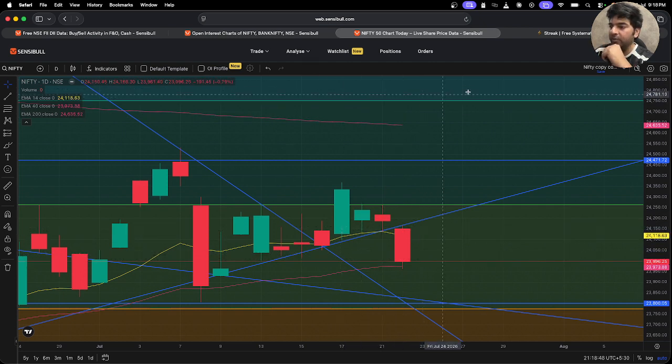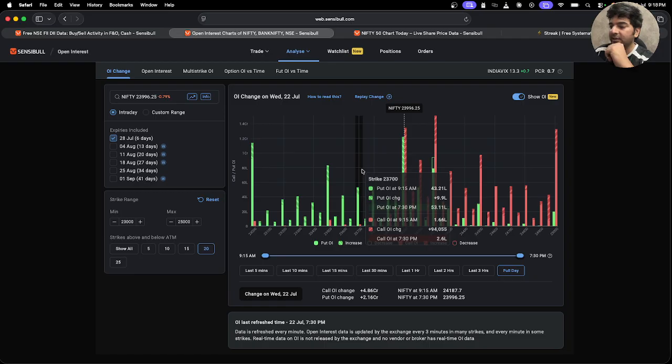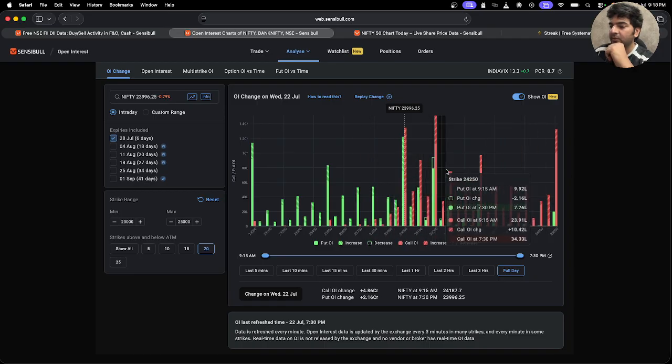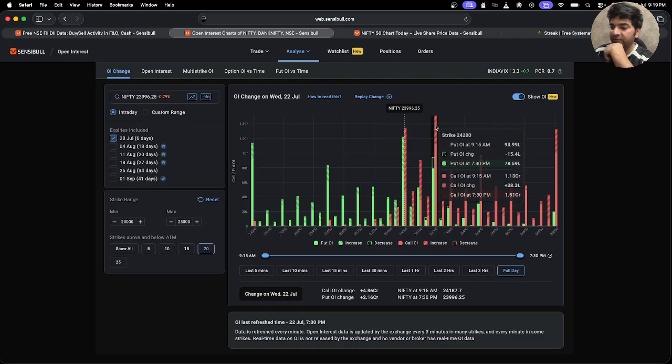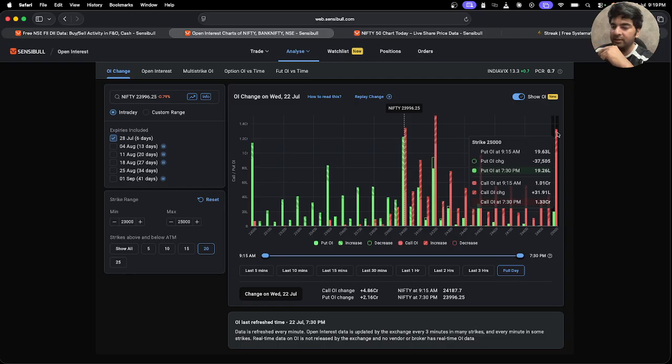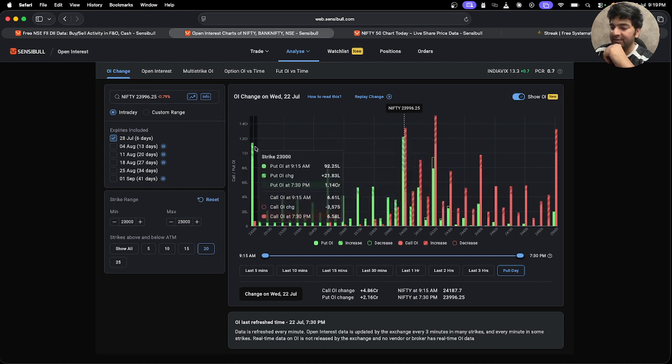But let's look at how the other metrics are standing. Over in the OI charts, if we see, there has been call OI standing across 24,000, then 24,200, then 25,000. 25,000 is clearly of very little importance because, first of all, it's a psychological level where call writers usually will be selling, and the same would be the stance for 23,000.